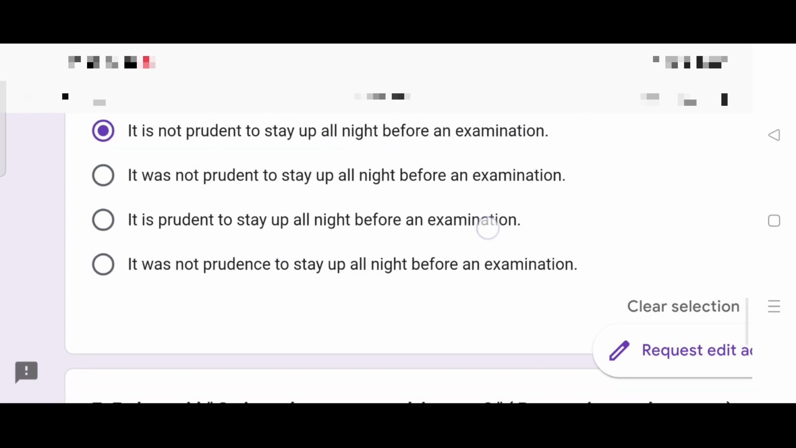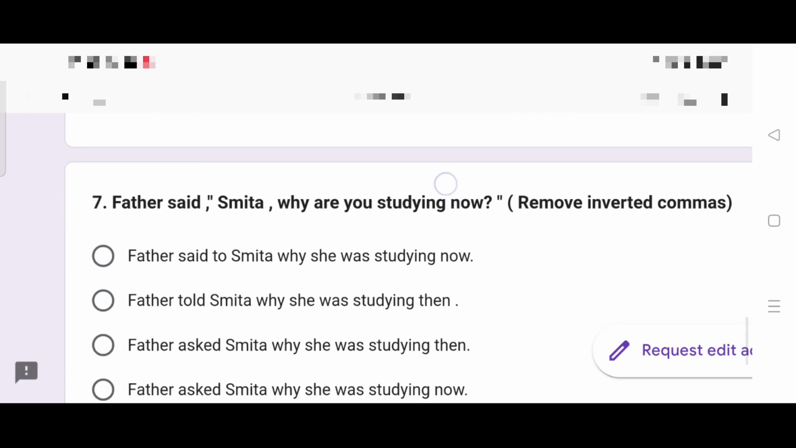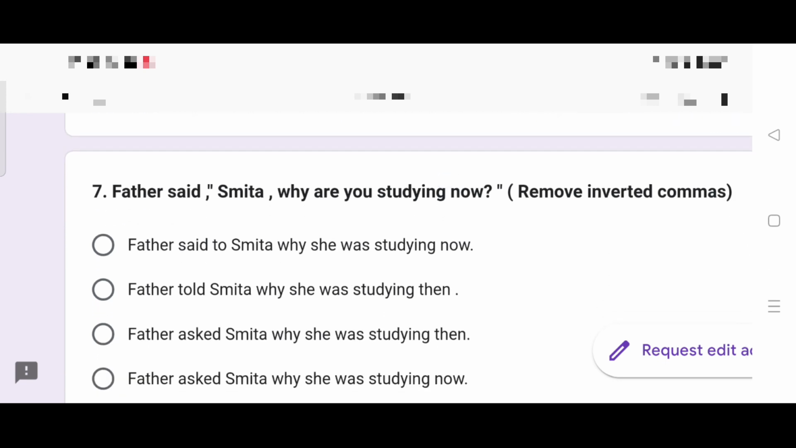Now moving on to question number 7. Father said, again, direct indirect speech. Father said, Smita, why are you studying now? Remove inverted commas. And it's an interrogative sentence, question mark. So father said, reporting verb is going to be important. So notice the reporting verb properly. Father said to Smita why she was studying now.